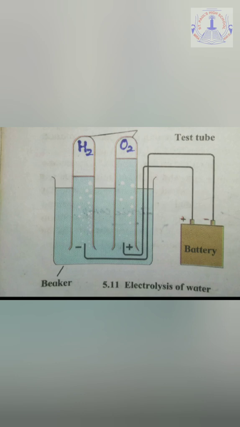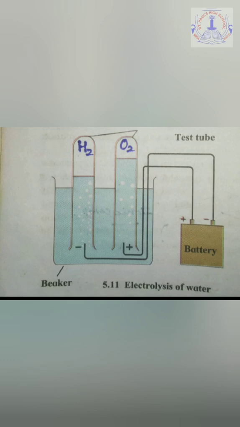Now for this, first of all, we prepare a salt solution. In order to prepare the salt solution, we take about 500 milliliters of pure water and add 2 grams of any salt in it. Any salt can be added, for example, common salt, NaCl, sodium chloride can also be added. This way, our electrolyte will be prepared.